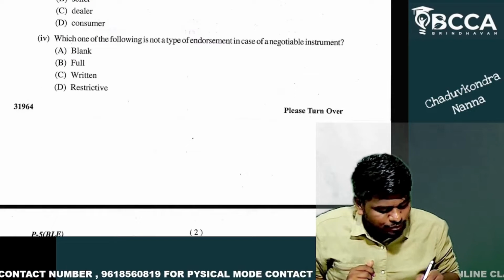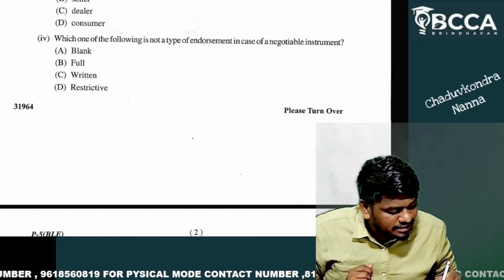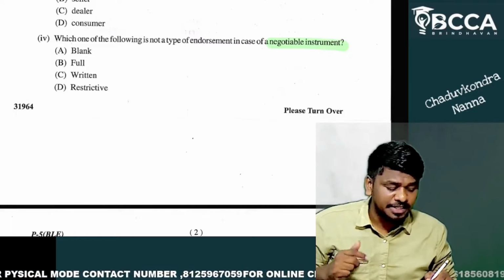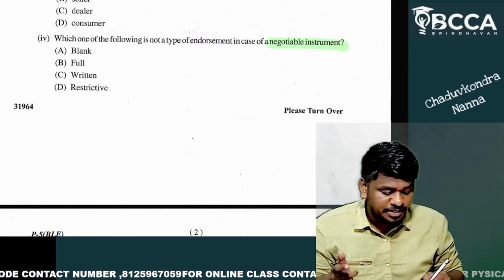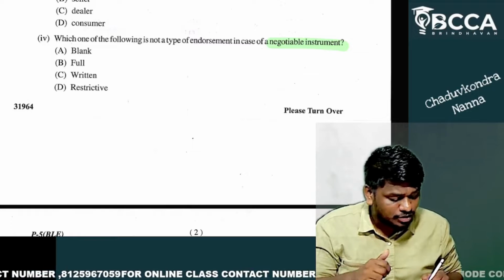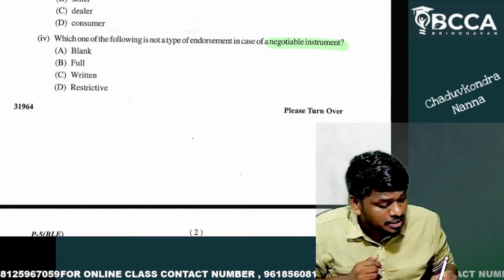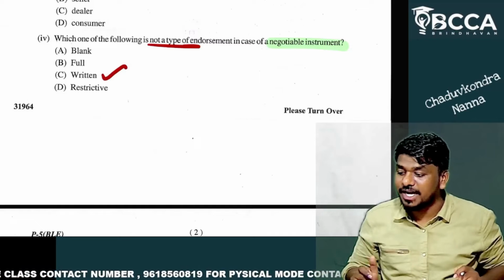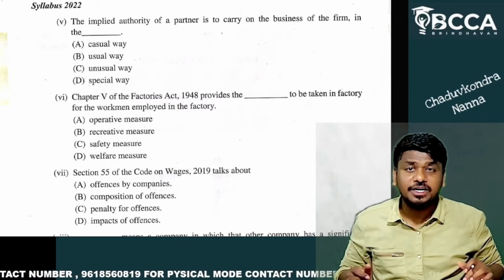Question number 4: which one of the following is not a type of endorsement in case of a negotiable instrument? Blank endorsement, yes, we have. Full endorsement, yes, we have. Restrictive endorsement is also a type of endorsement. So what is not a type of endorsement? It is C, written endorsement. Yeah, you guys have rocked it, I think.